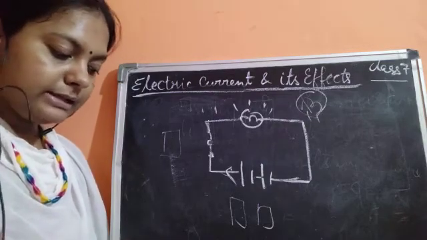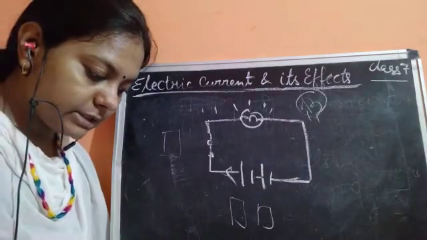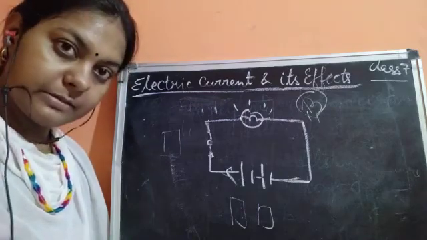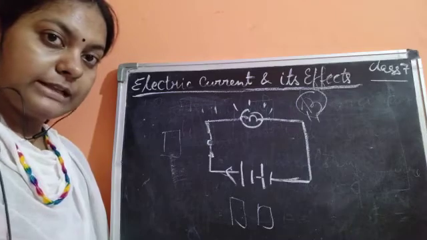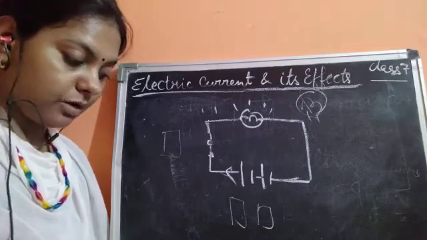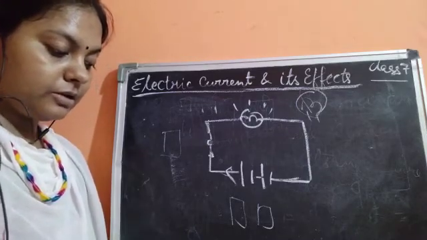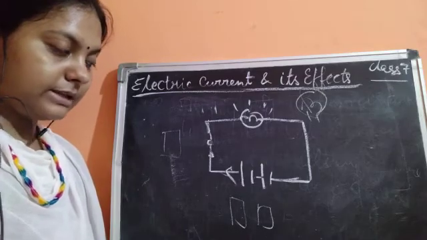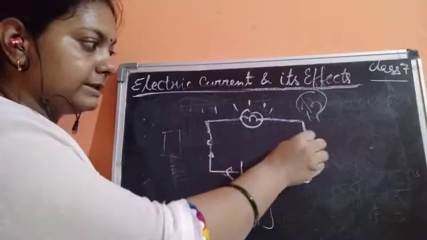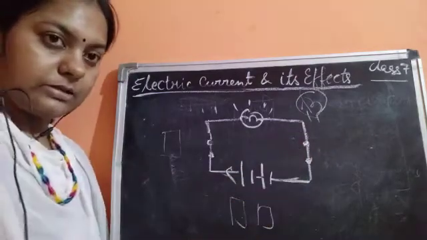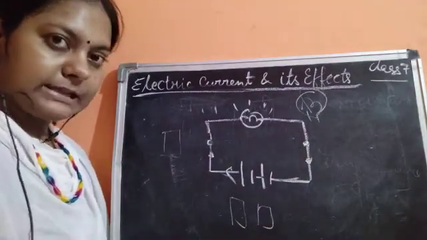Okay. So next, notice that a key or switch can be placed anywhere in the circuit. Please remember these points, which you can easily understand, to see how to draw a circuit. If you are drawing it, please notice that the key could be placed anywhere. If you place it here, it is correct. If you place it here, it is also correct. So it could be placed anywhere.